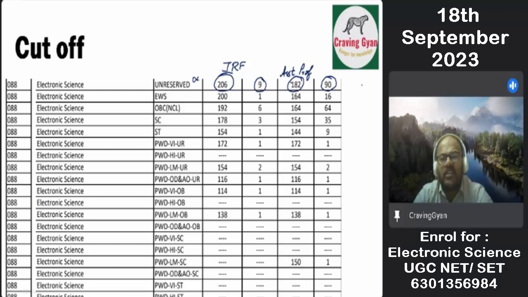The percentage of selection for JRF is hardly 5 to 6%, and for assistant professorship, the top 15% are selected. So the selection is based on other criteria, in the sense of how they have given the exam, or what the best way of giving the exam is. What I mean to say is, if you have a proper strategy for preparing for the exam, then definitely we will get the result, or we can expect a good result.